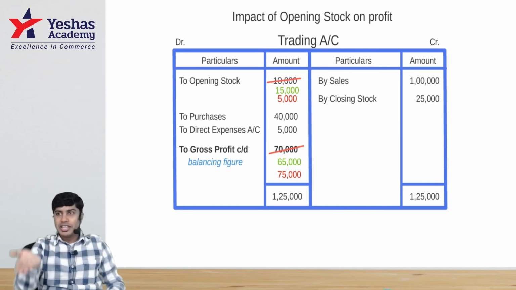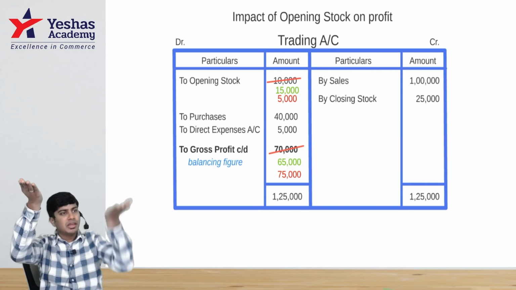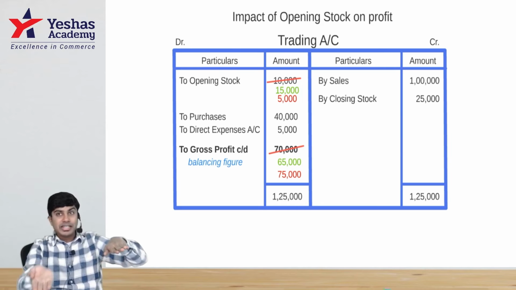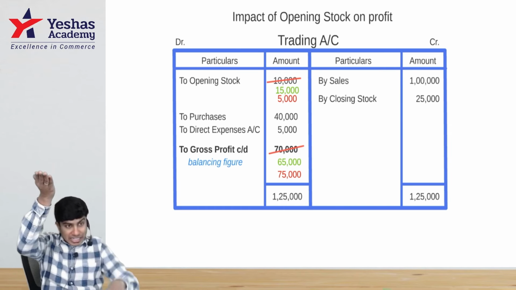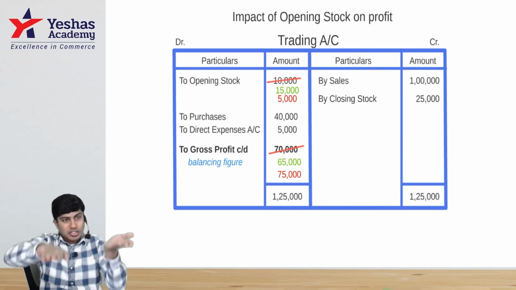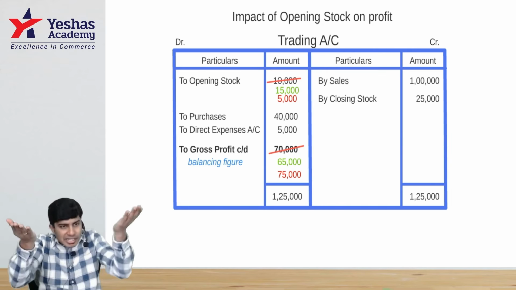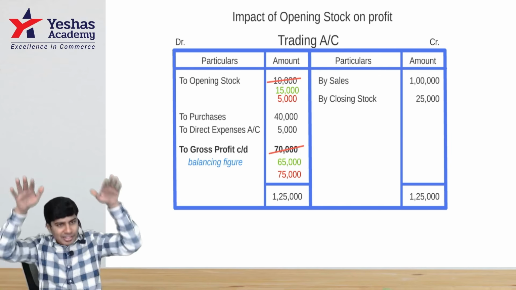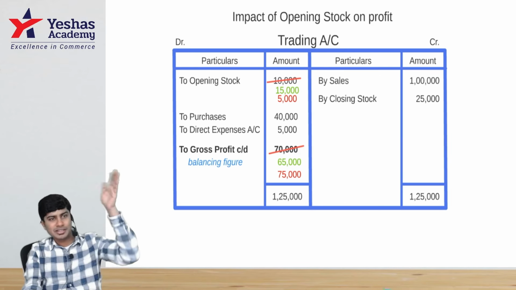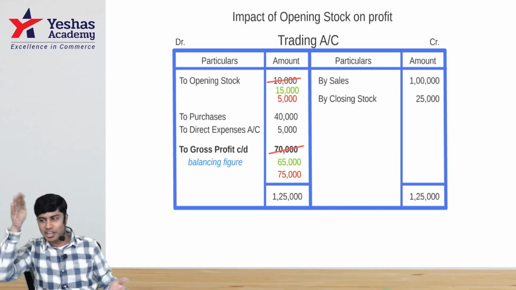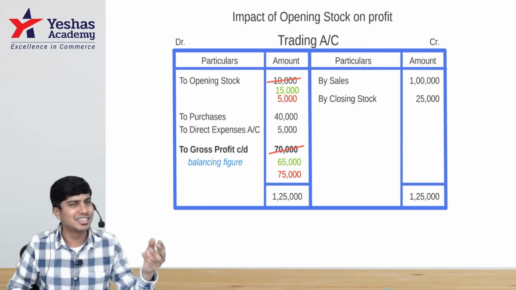I'll repeat. When you increase closing stock, what will happen to GP? Increase. When you decrease closing stock, GP decreases. When you increase opening stock, GP will decrease. When you decrease opening stock, GP increases. Understood? So, closing stock is like this and this. Opening stock is like this, then this. Guys, understand? It's working in a different way. Does it make sense?